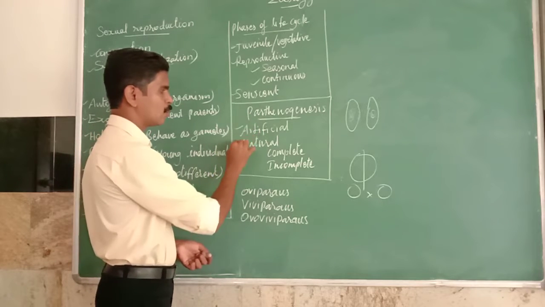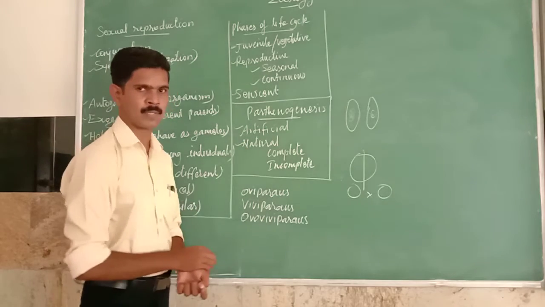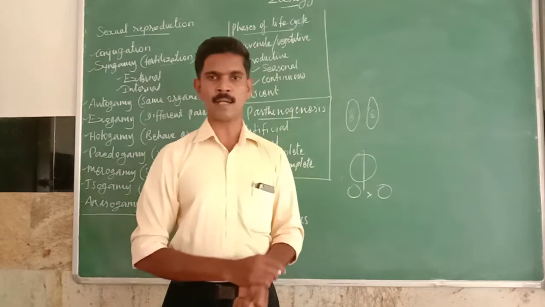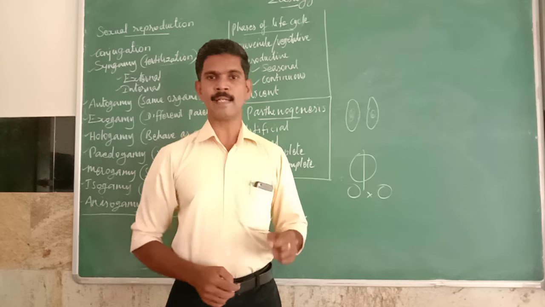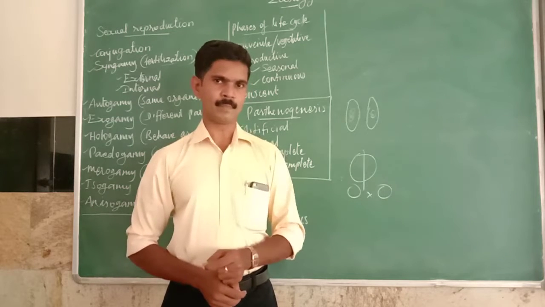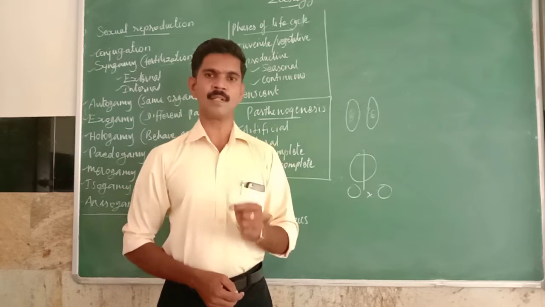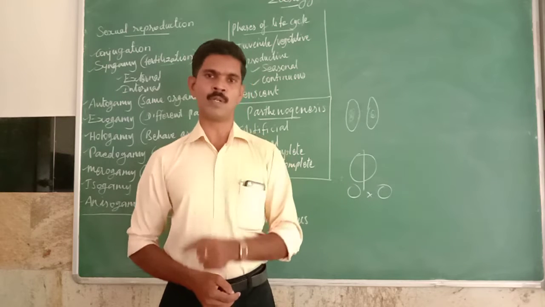Parthenogenesis is classified into two types. One is artificial parthenogenesis and the second one is natural parthenogenesis. Artificial parthenogenesis means the unfertilized egg is stimulated by some chemicals or by some physical stimuli to produce new young ones.